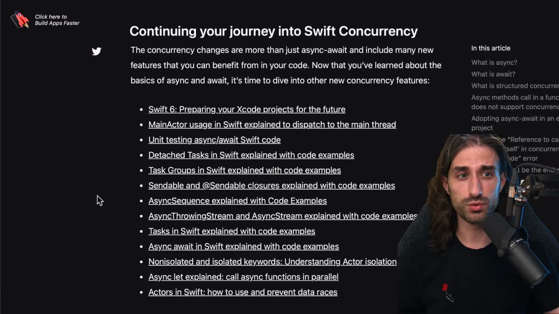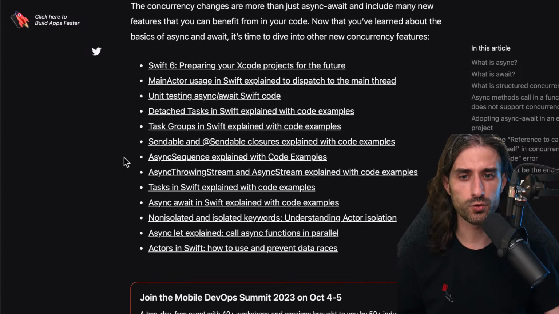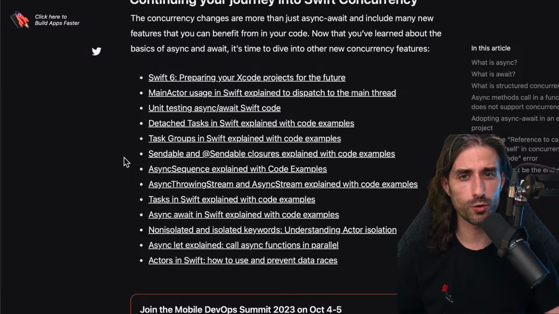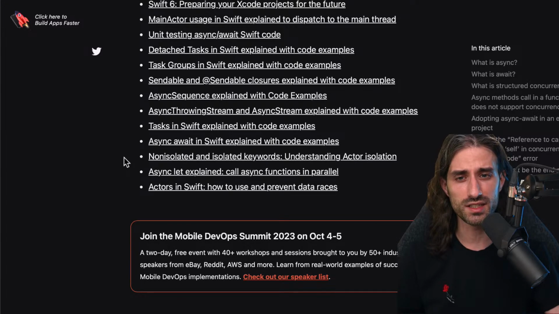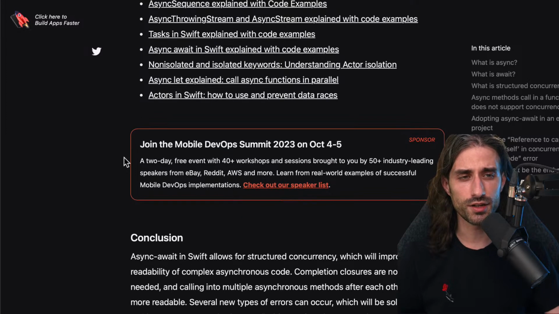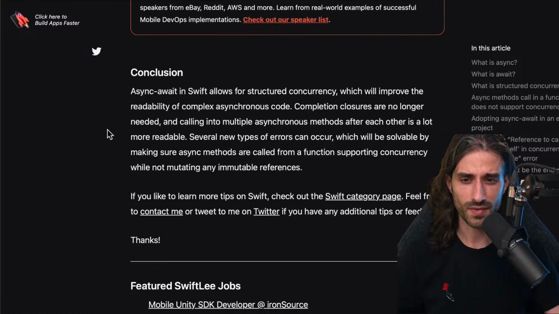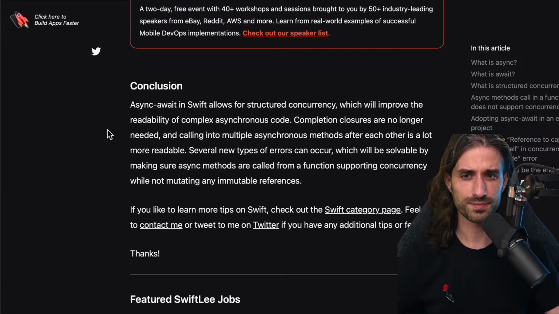But if you want to keep learning more about async await, I really recommend these articles from Antoine's blog. And in general, I really recommend Antoine's blog and also his newsletter that he sends every Tuesday, which is a great way to stay up to date with the recent articles that were published by the iOS community. So I definitely recommend that you check it out, and you have the link to the article in the description of the video. Finally, let's read the conclusion.